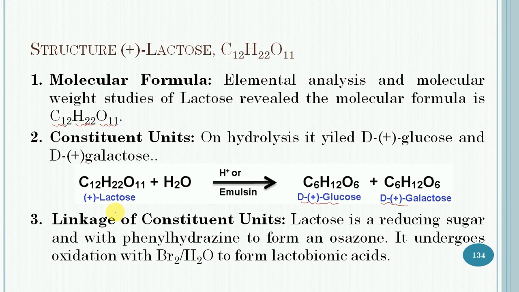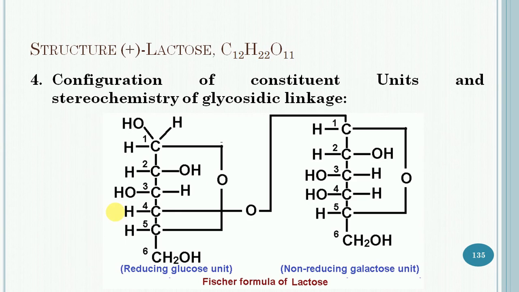So it is clear from this observation that the monosaccharide units of lactose must be linked in such a way that one of the monosaccharide units still has the hemiacetal form and acts as a reducing unit.